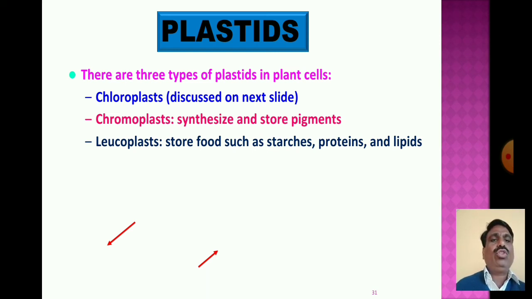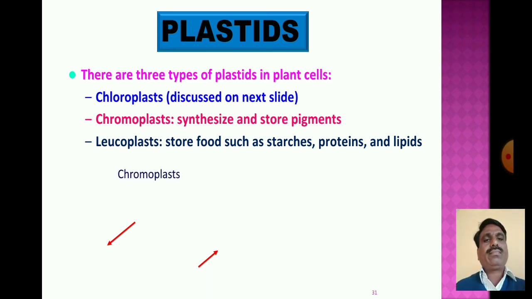Leucoplasts store food such as starches, proteins and lipids. What is the function of the leucoplast? Store food such as starch, proteins and lipids, and chromoplasts synthesize and store the pigments. So these are the three types of plastids.